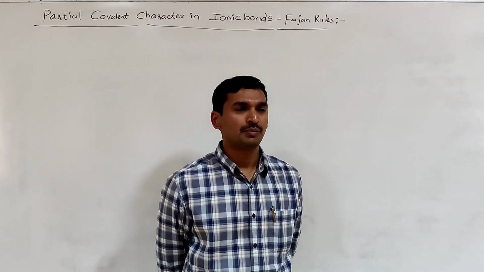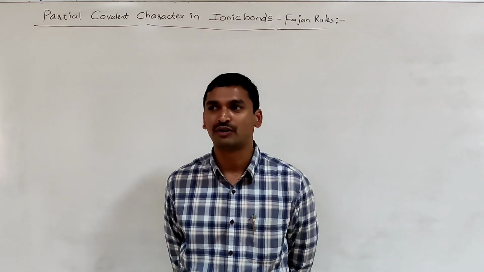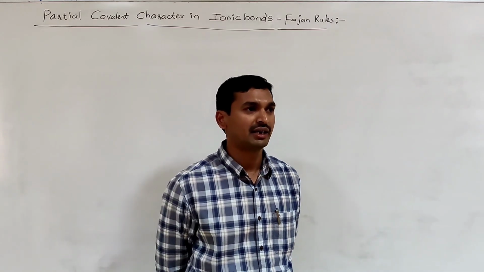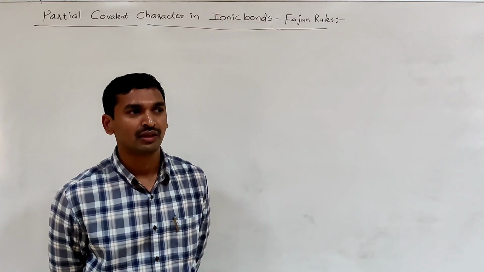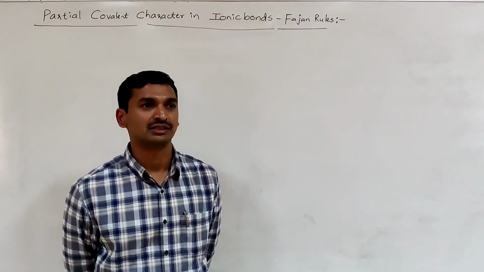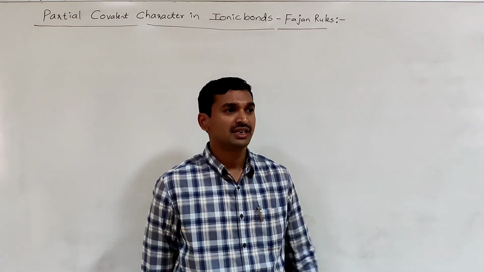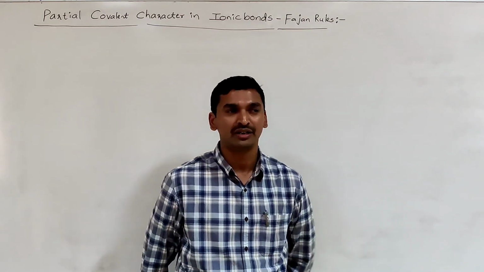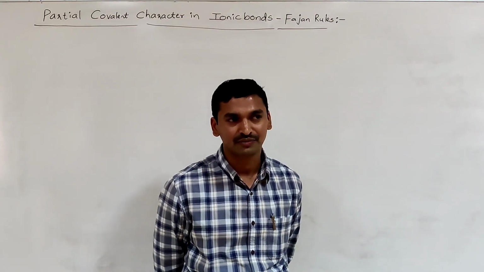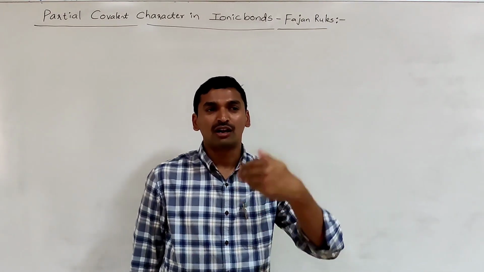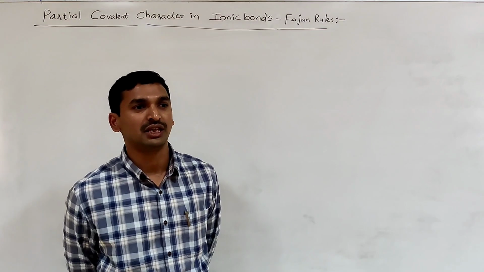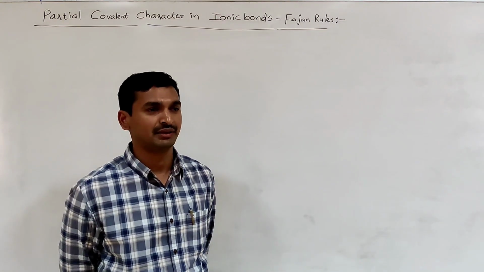Suppose a covalent bond is formed between two different atoms having different electronegativity. The shared pair of electrons between those two atoms is not exactly situated between them. In that case, the displacement of electron density takes place towards the most electronegative atom.